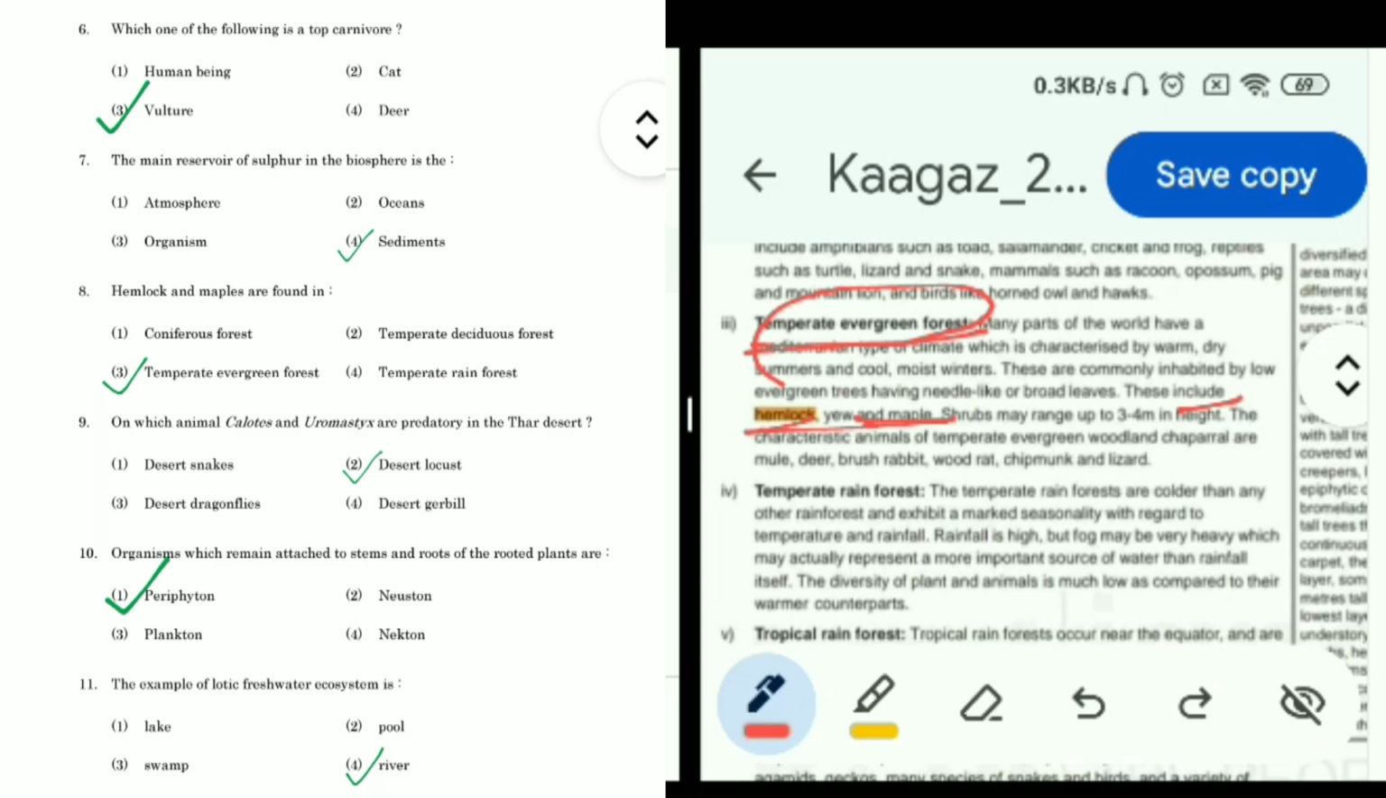So the correct option is third, temperate evergreen forest. Now question 9: on which animal do Calotes and Eremias (Euromastix) prey in the Thar desert? Options are desert snakes, desert locust, desert dragonflies, desert gulls.